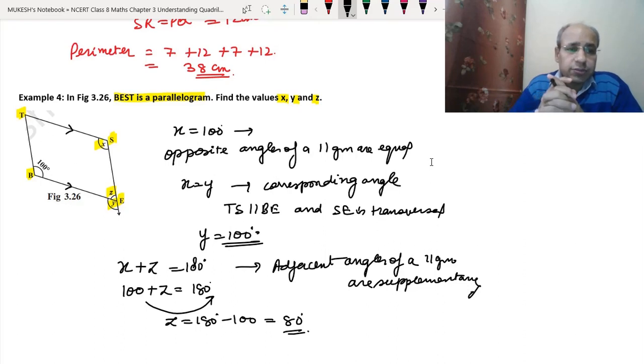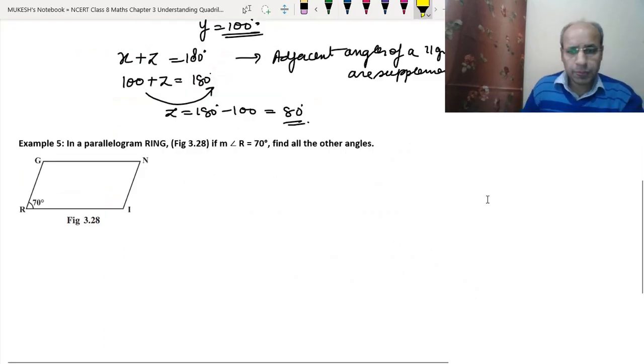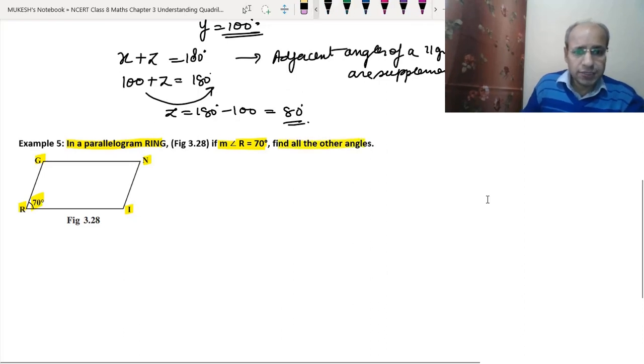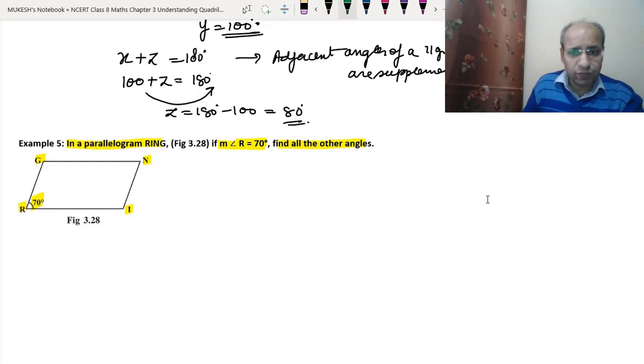Okay, so now let's do example 5. See, in example 5 there is a parallelogram called RING, R, I, N, G, and we have been given the measurement of angle R. The measurement of angle R is 70 degrees, and we have to find all other angles, which means we have to find angle I, angle N, and angle G.